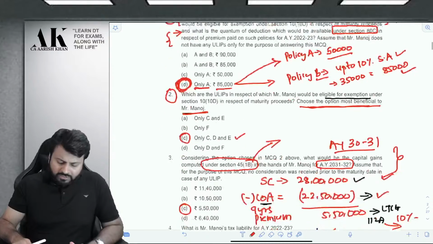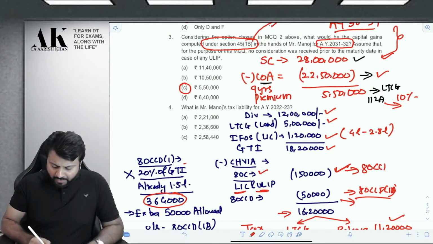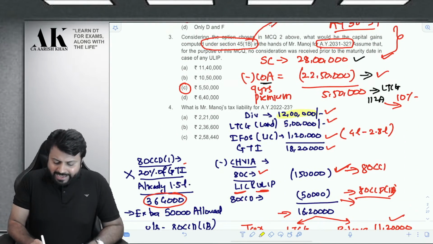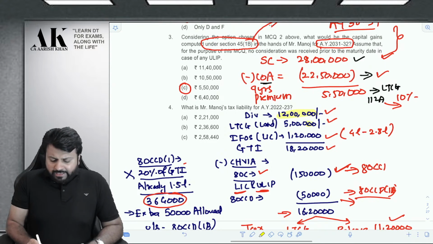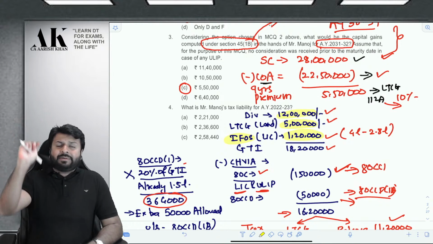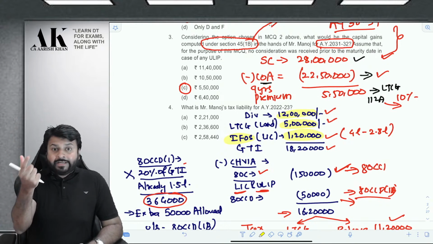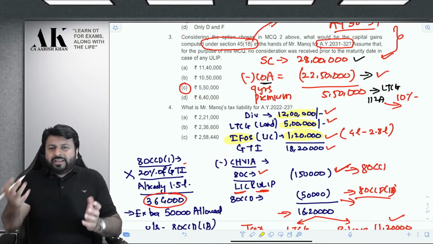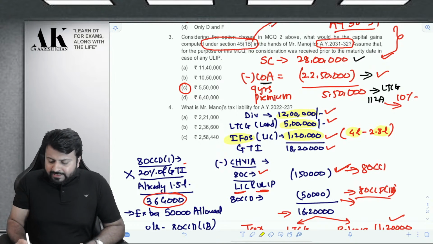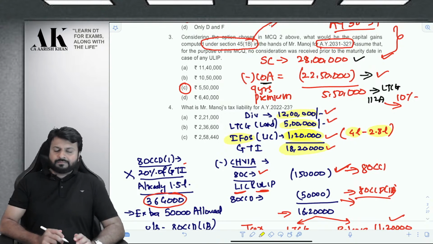So I have got the GTI now. The GTI is as follows. Dividend will be 12 lakhs. That is directly given in the question. LTCG 5 lakh, directly given in the question. But LIC maturity will be taxable as IFOS income. ULIP maturity is taxable as capital gain because that is based on units, like mutual fund units. This is not units. This is like FD. So 4 lakh minus 2,80,000 premium is 1 lakh 20,000. 18 lakh 20 thousand is your GTI.